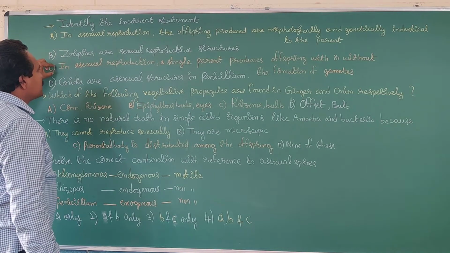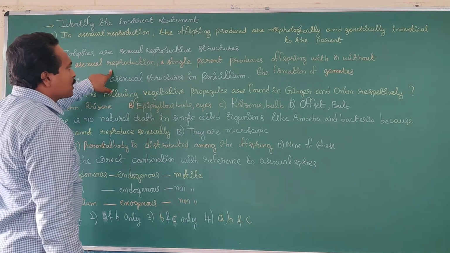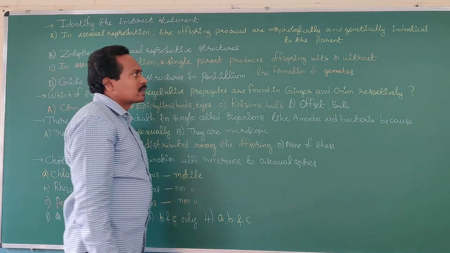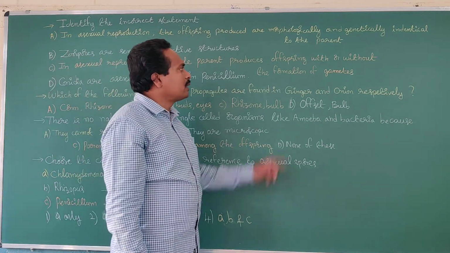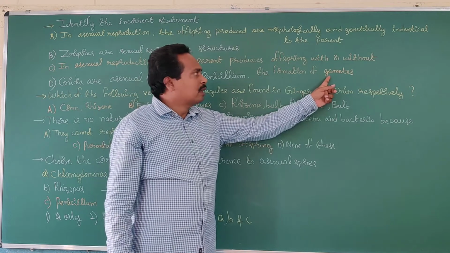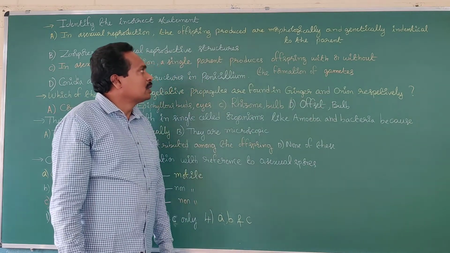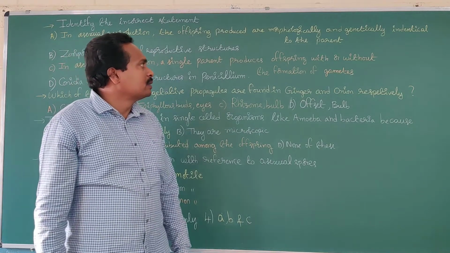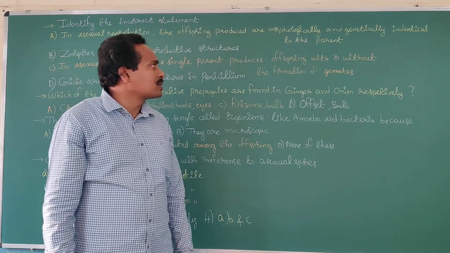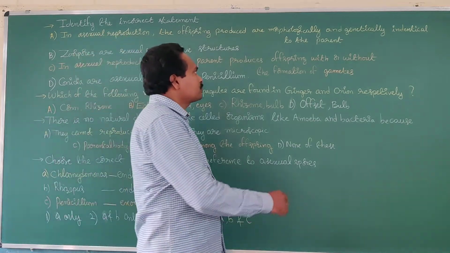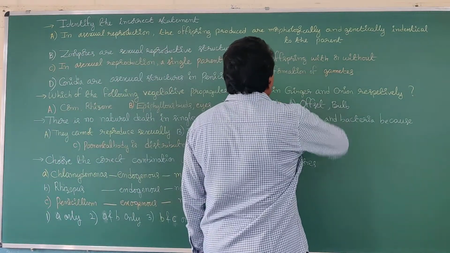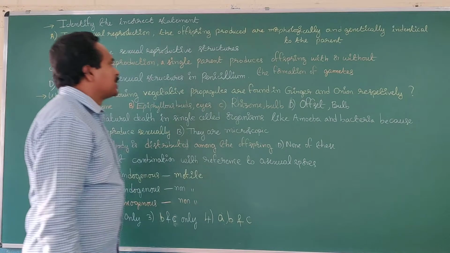What about option C? In asexual reproduction, a single parent produces offspring with or without the formation of gametes. Generally, in asexual reproduction, the offspring are formed by the parent without the formation of gametes.